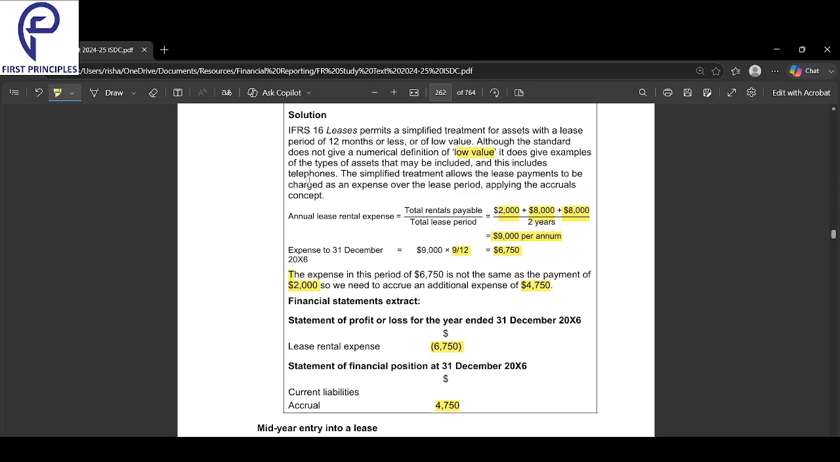You have eaten the food, you have taken the benefit for sure, but you have not paid the money. So how much money you have not paid is called accrual. Whatever money you have not paid, that's called accrual.